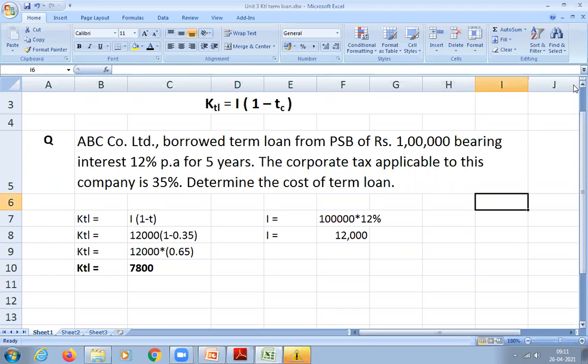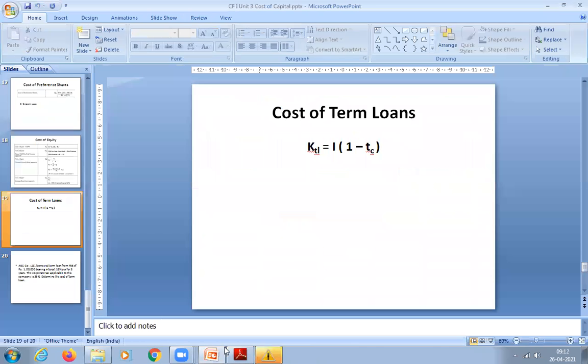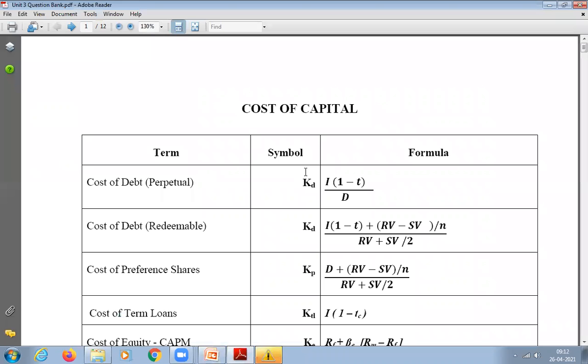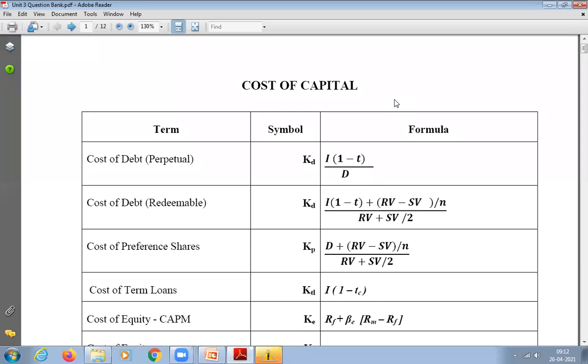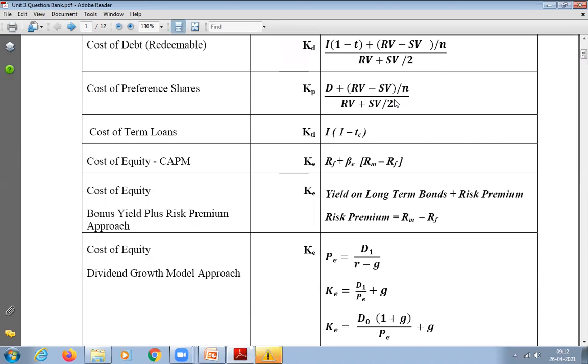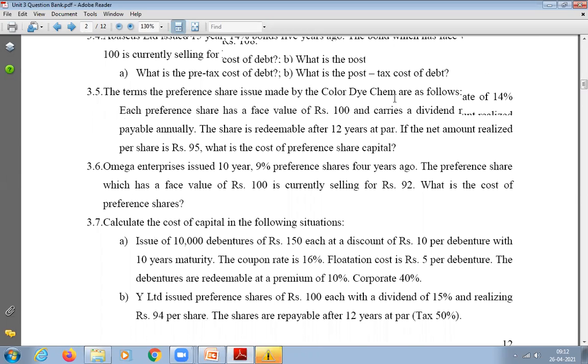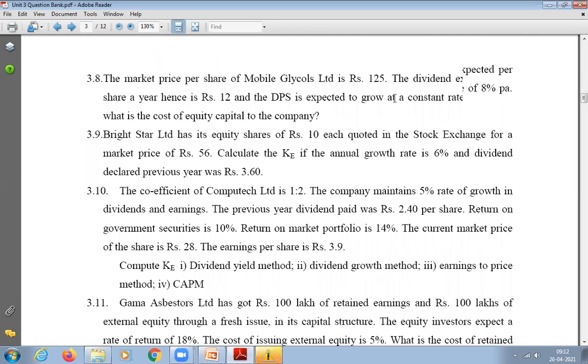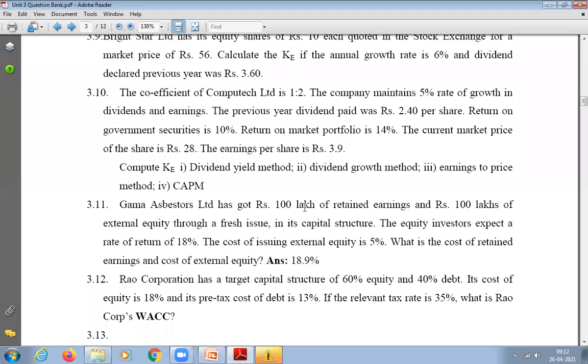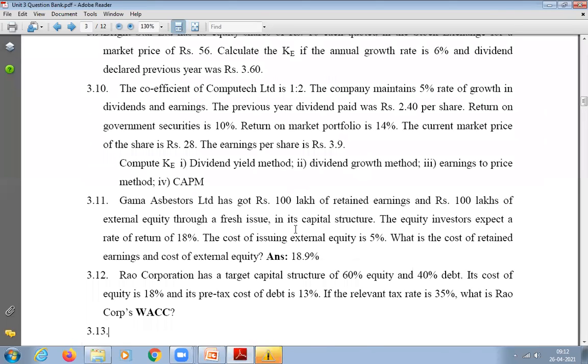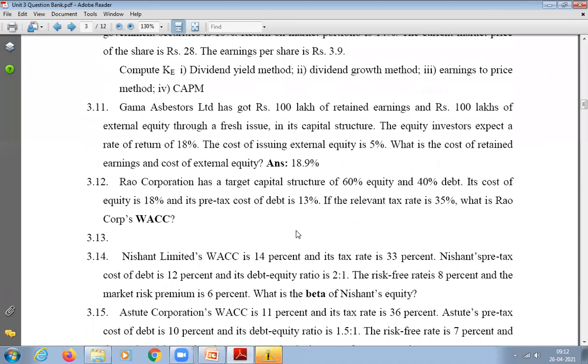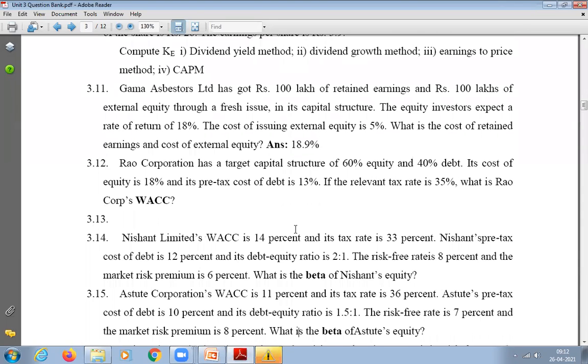Okay. So we will go now for the next question. Please open your question bank, where we stopped last class. 3.11 we have completed. That is retained earnings we have completed. Now we will go for question number 3.12. I request someone to please read.